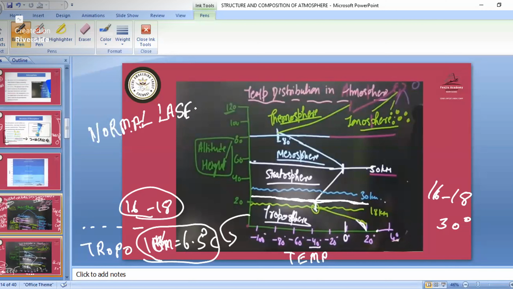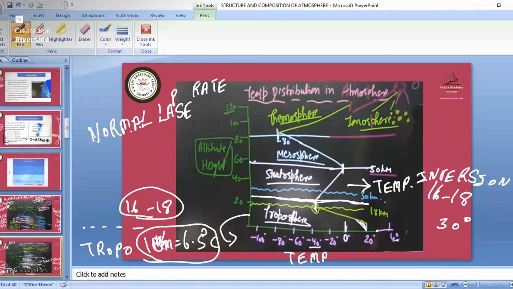So in the troposphere part, after the tropopause starts, the temperature becomes normal. Now when we are entering the stratosphere, in the stratosphere part we have the temperature inversion. So what is this temperature inversion? Our layer is going up, and in the troposphere the temperature is decreasing, but in the stratosphere it is increasing. Why it is increasing, we will study in the later part.